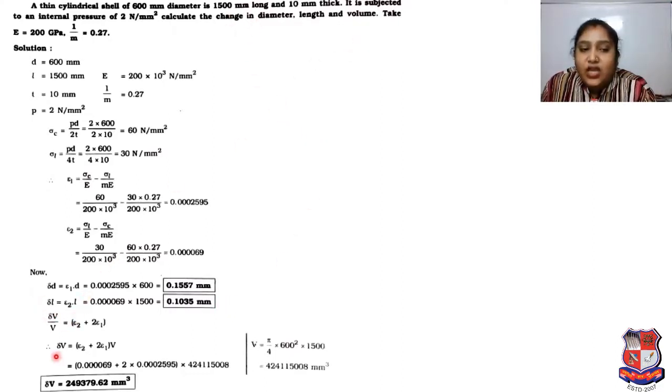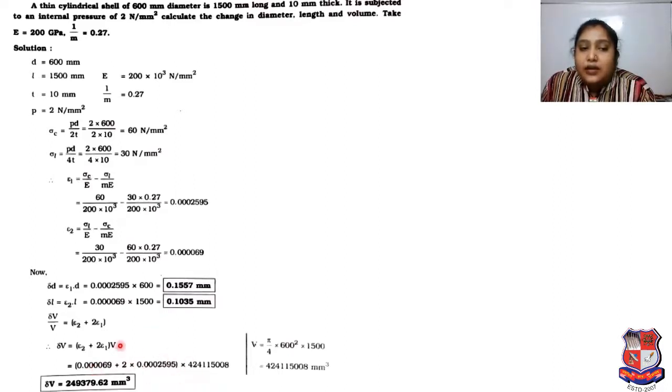So delta V upon original volume is equal to strain 2 plus twice strain 1. As per that equation, we will put all the values: value of strain 2, value of strain 1 with multiplication 2, and in this whole multiplication we put the volume, and we will get change in volume 249379.62 mm cube.